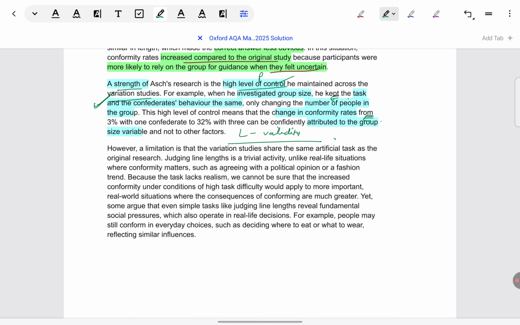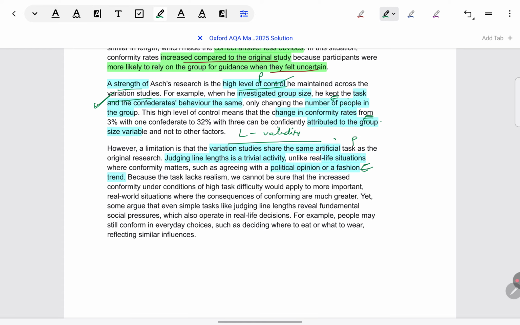Next, coming to a weakness. Artificial task has been used in the variation study. So this is the point being made. What is artificial? That evidence will have to be given, otherwise it won't be relevant to the studies. Judging lines is a trivial activity. In real life, what do people have to show conformity for? Political opinions or fashion trends. So this is the evidence.